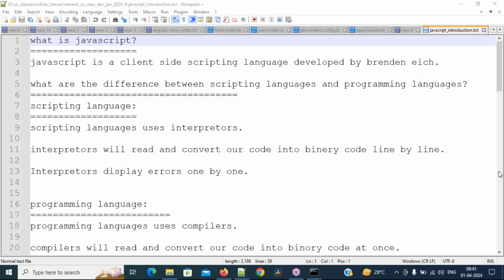Are you clear? Respond kindly. Yes, okay, everyone. We are able to connect with the database also. So that's why we are able to connect with the databases, and those technologies can be called server-side technologies.